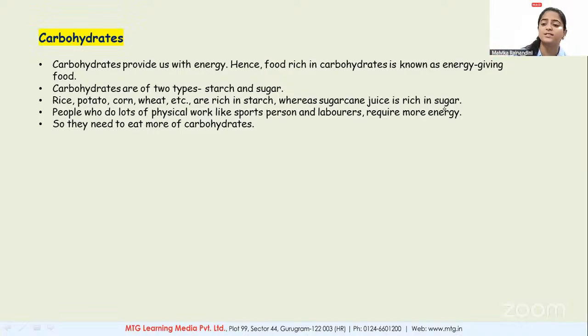What is this? This is your simple sugar, a simple carbohydrate. Now, people who do a lot of physical work, like sportspersons and laborers, require energy. When you have to run around the field, you require a lot of energy, especially during summers when you come back after playing, you require that Glucon-D or Tang. Why do we drink that? Because we have carbohydrate in that. And carbohydrate is the instant source of energy.